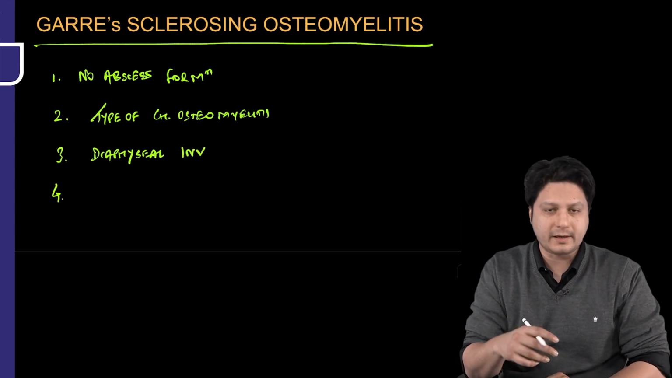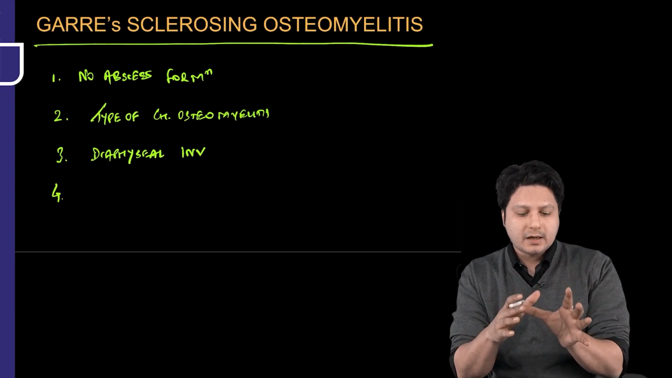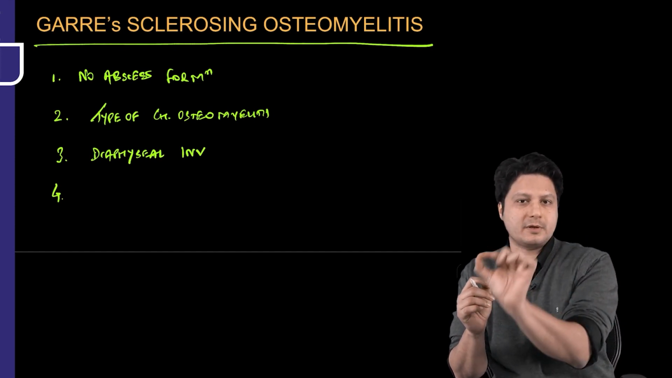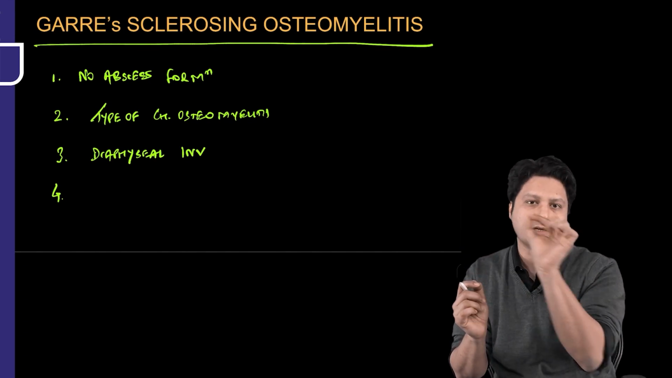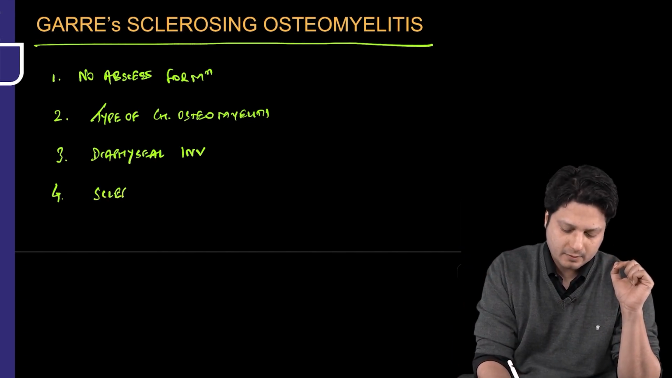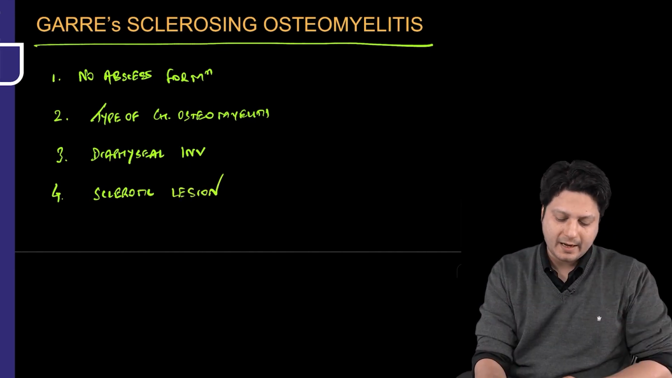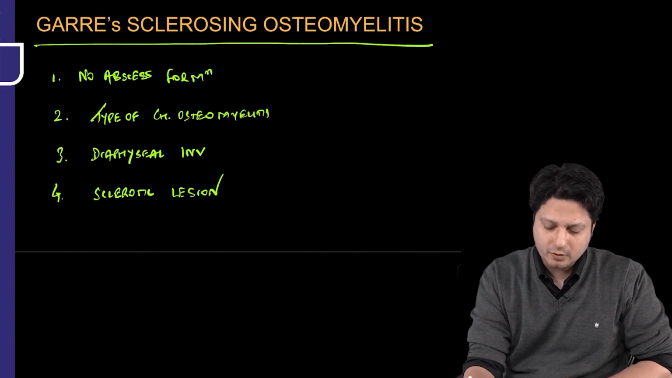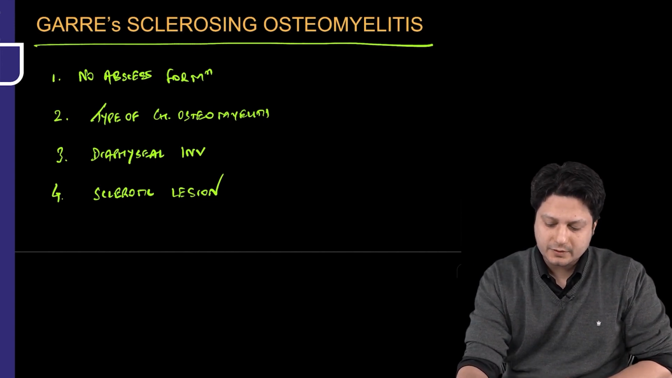And point number four, finally, this is the kind of osteomyelitis where only a sequestrum is present, which is not surrounded by an abscess. All right. So there will be a sclerotic lesion, the presence of a sclerotic lesion. As for the treatment, if you ask how this condition is going to be managed, the treatment is always surgical.